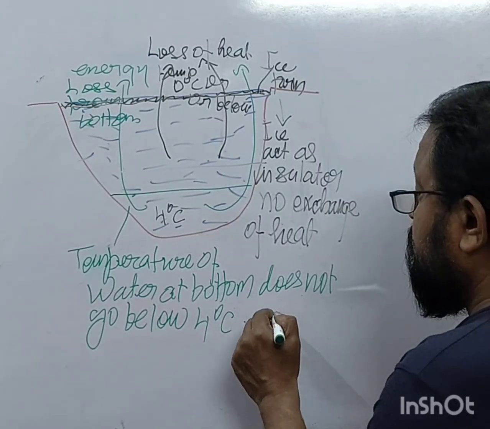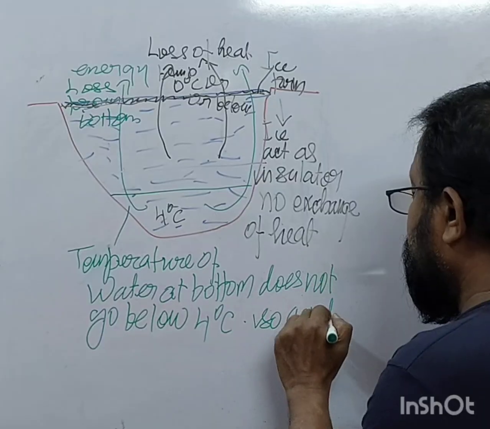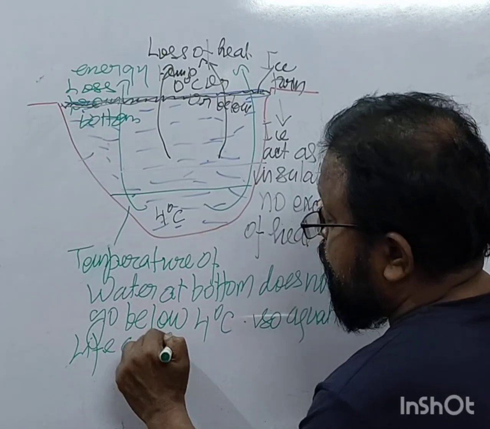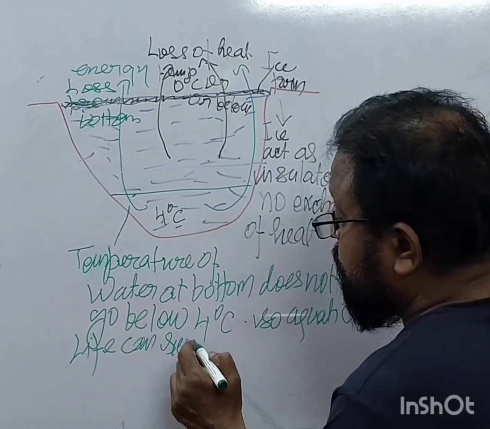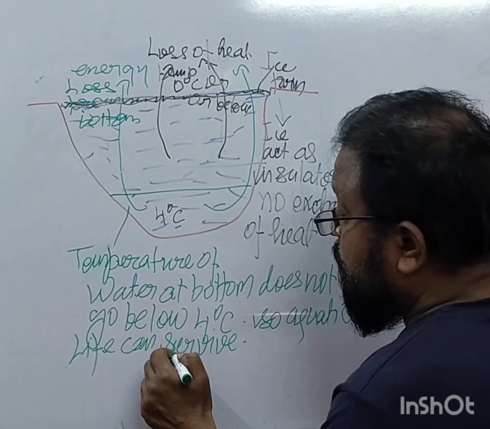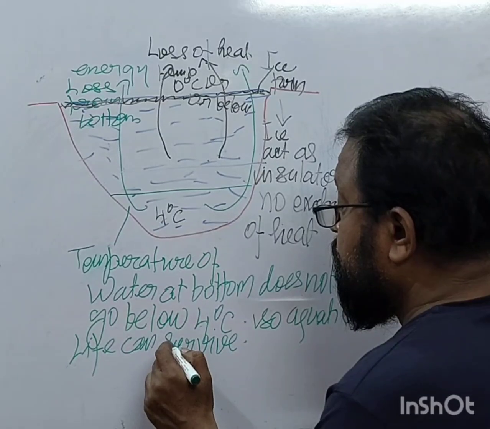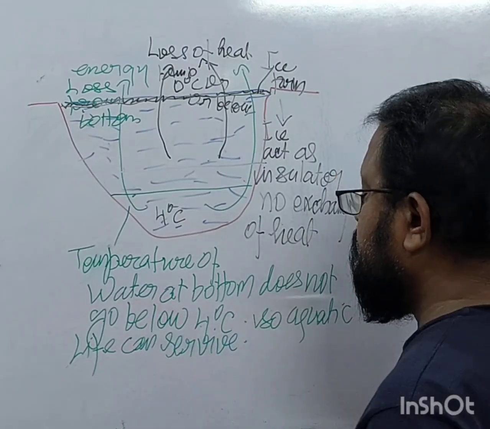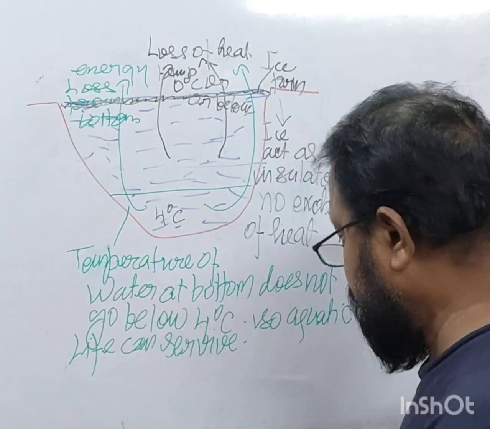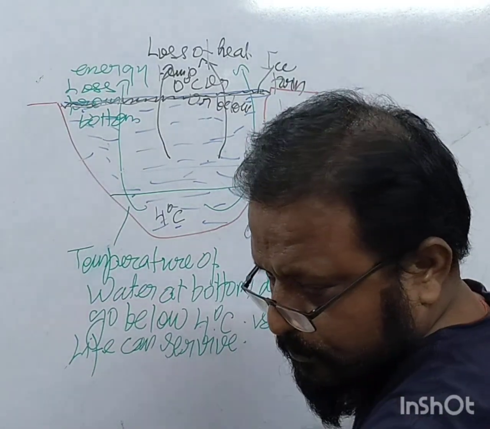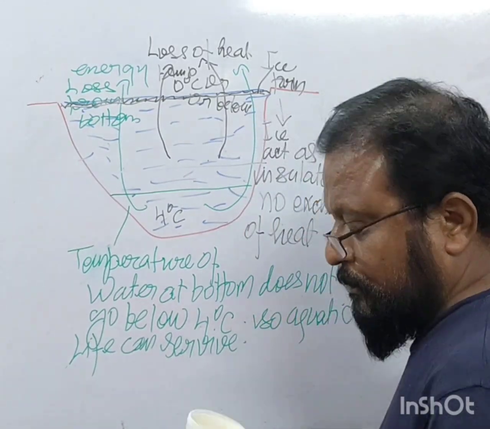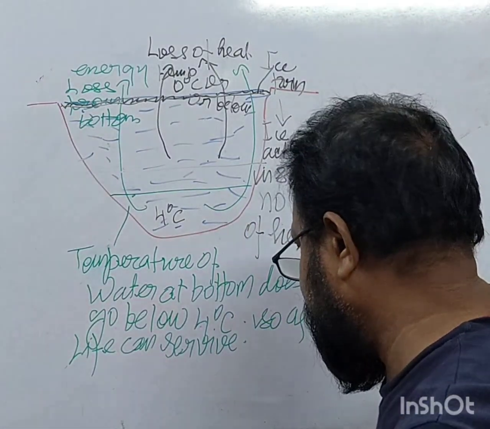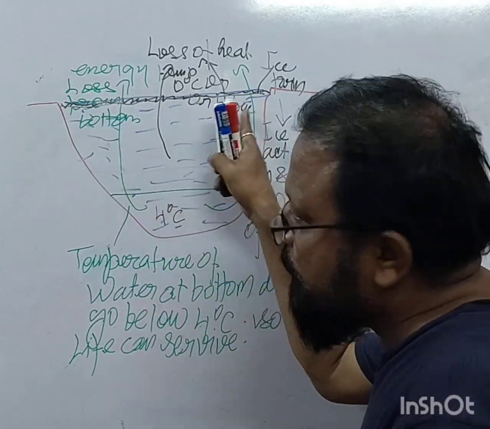So aquatic life can survive. Why? Because ice acts as an insulator.